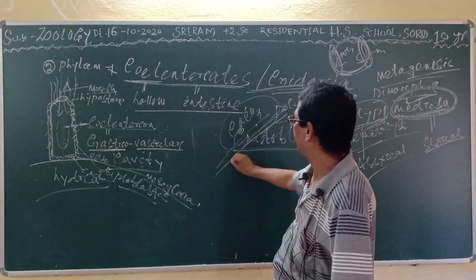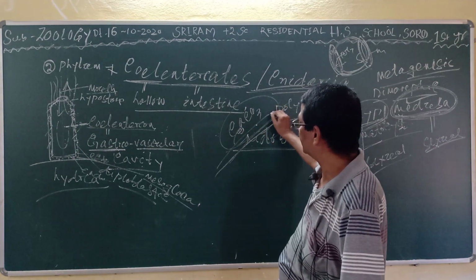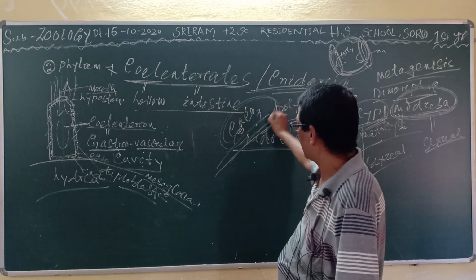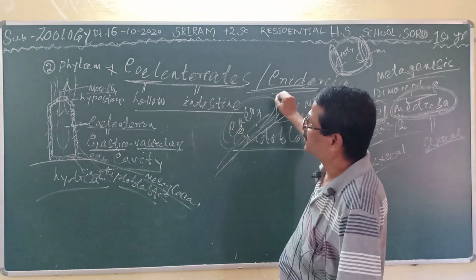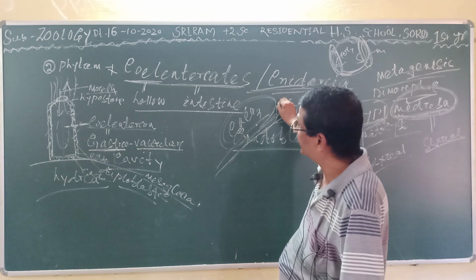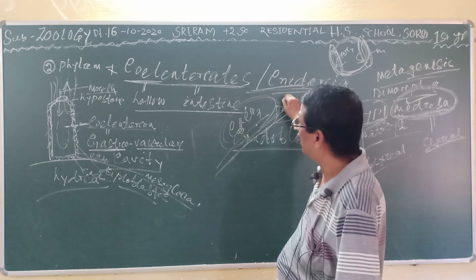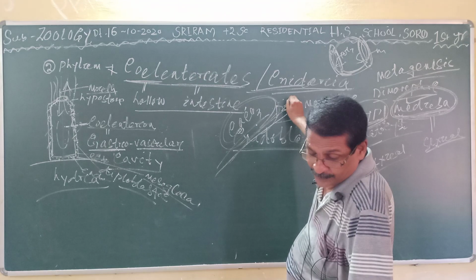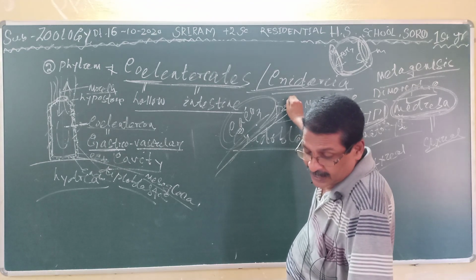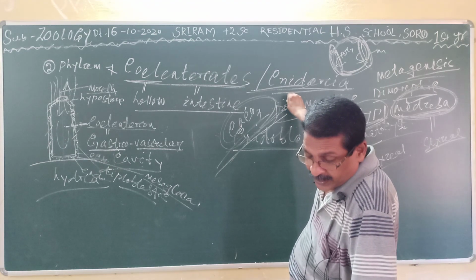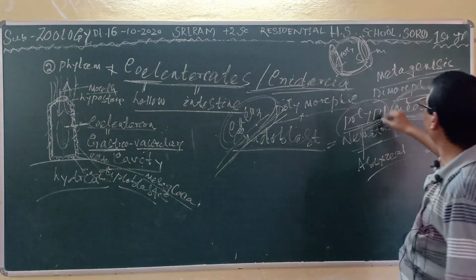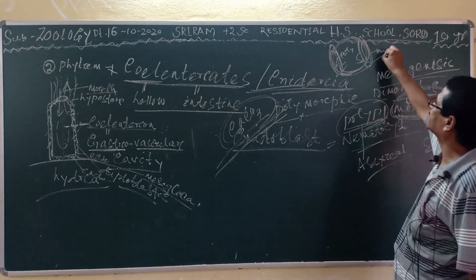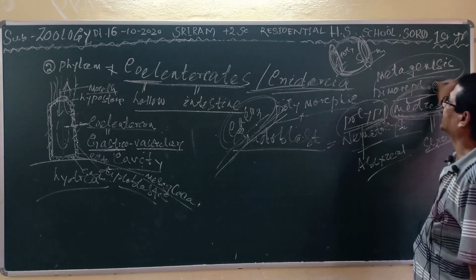Most of them are secreting the skeleton which is called corals, which is made up of calcium carbonate and helps in the formation of coral reefs. This is in short all about the coelenterates, and the examples are Hydra, Aurelia, Adamsia, then Obelia. Obelia performs both asexual and sexual, that is the alternative generation.